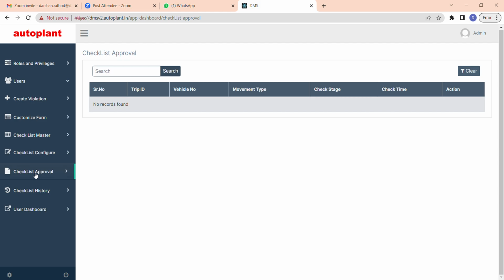Whenever there is a notification to the admin, all the details will come here: the trip ID number, vehicle number, movement type, check stage, meaning in which stage the vehicle is now waiting for the approval of the admin, and the timing. Here there will be an accept or reject option. So whether you want to accept the vehicle to go inside or not, you can choose yes or no here.